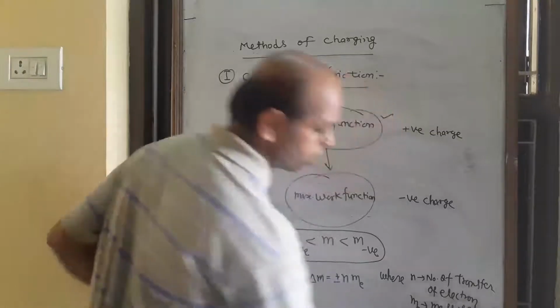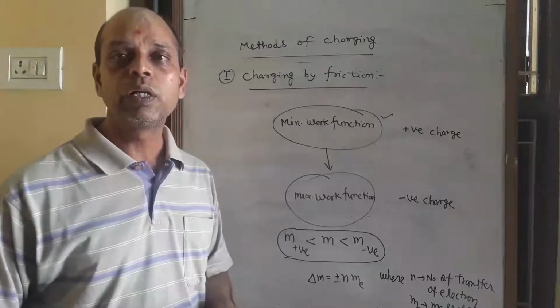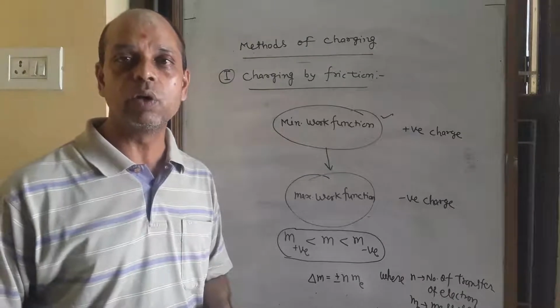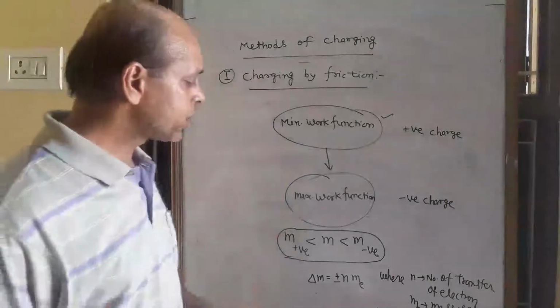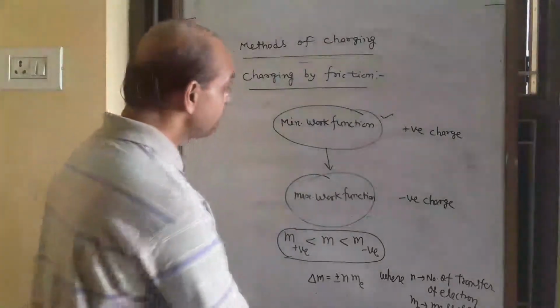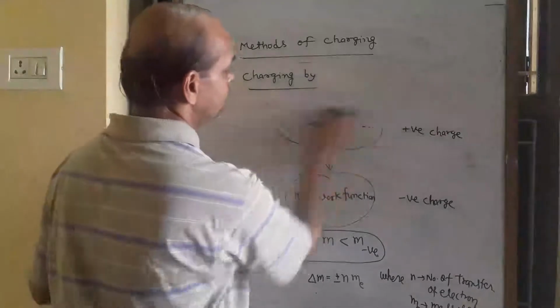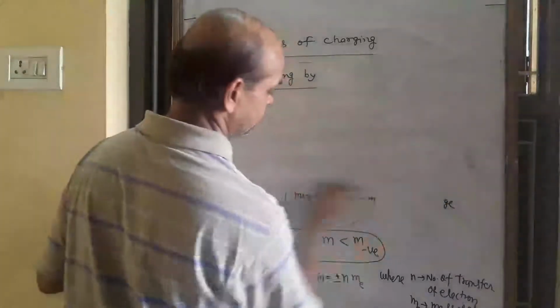Me is the mass of the electron, which is 9.1 × 10^-31 kilogram. So you can calculate the change in mass by this theory. Okay. The second method of charging is charging by conduction.